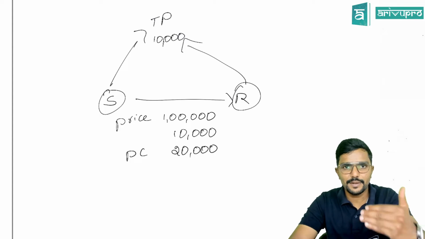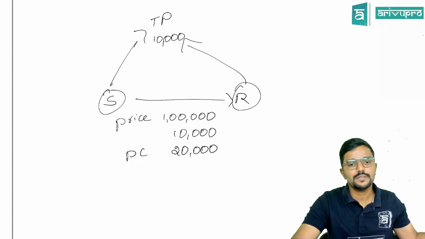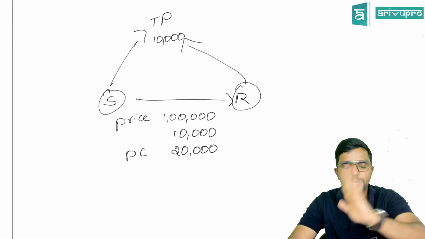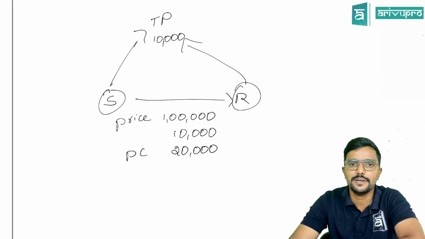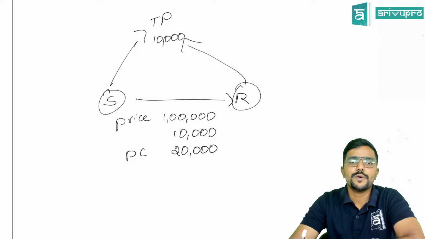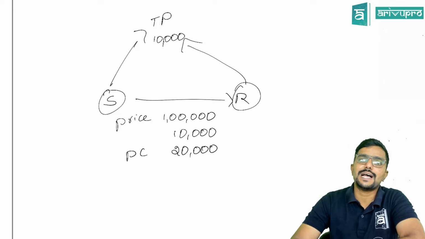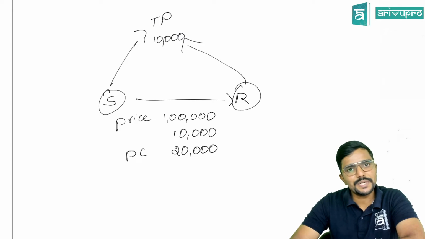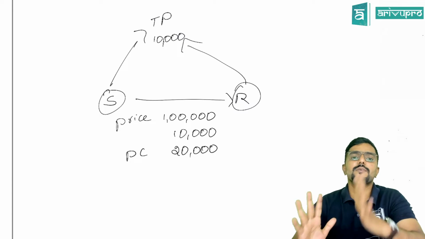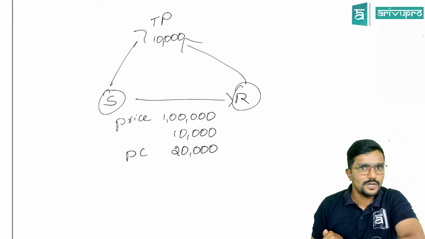Clear? Whatever I am explaining is what is covered in the provisions. We will go through the provision later, but try to understand. I am trying to explain it with an example. So simple, anything which is charged by the supplier to the recipient before or at the time of supply has to be added. Clear?